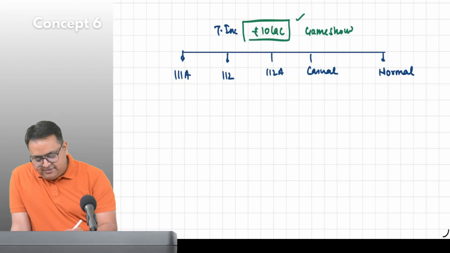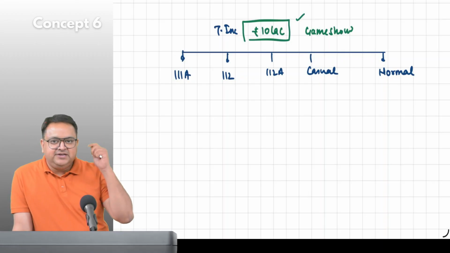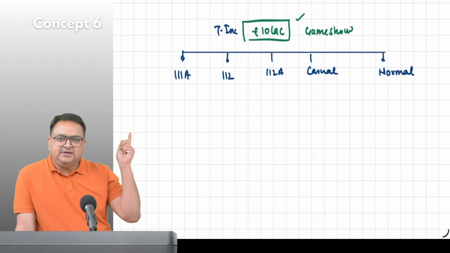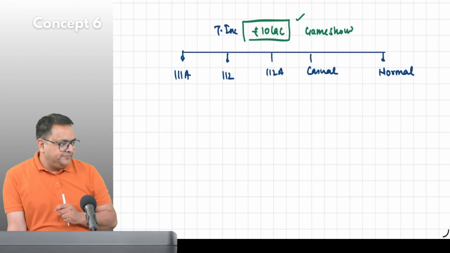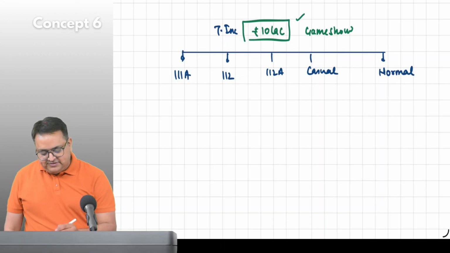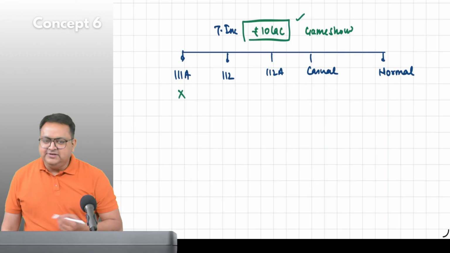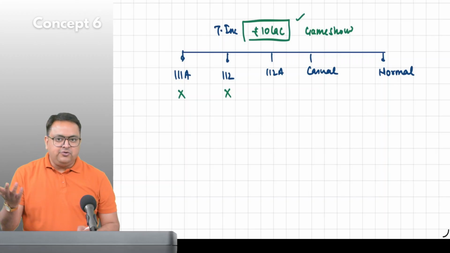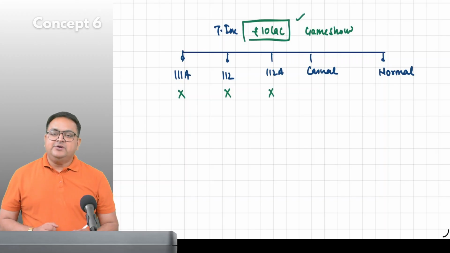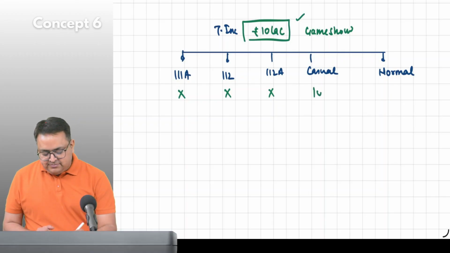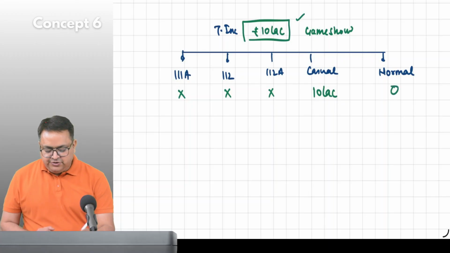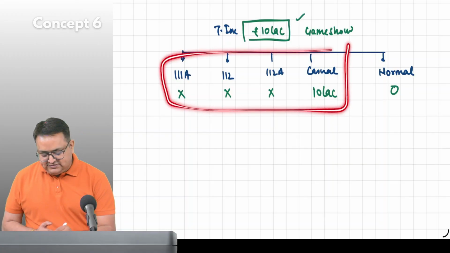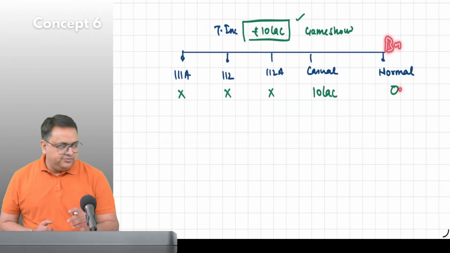See, triple one A. Your friend, this engineering guy, is studying at PSG College, right? He said that 10 lakh rupees he earned. Triple one A, how much did he get? Zero. Equity shares sold? No. Long term capital gain? No. Long term capital gain on equity shares? No. Casual income? 10 lakh. Tell me how much is normal income? Zero. Why zero? Because the sum total is 10, the balancing figure comes to 0.